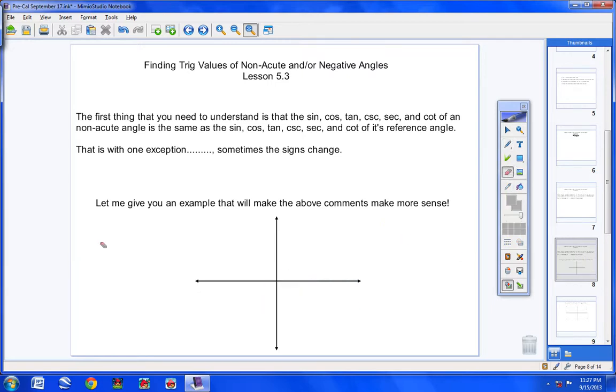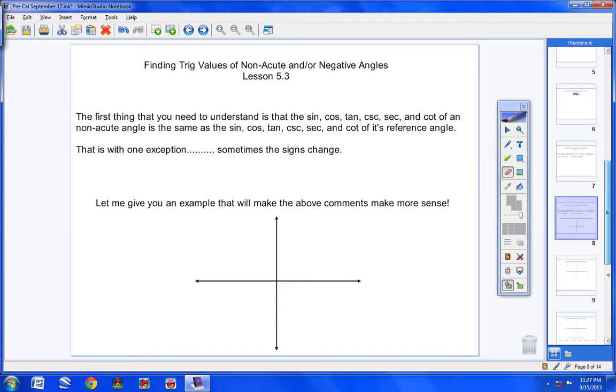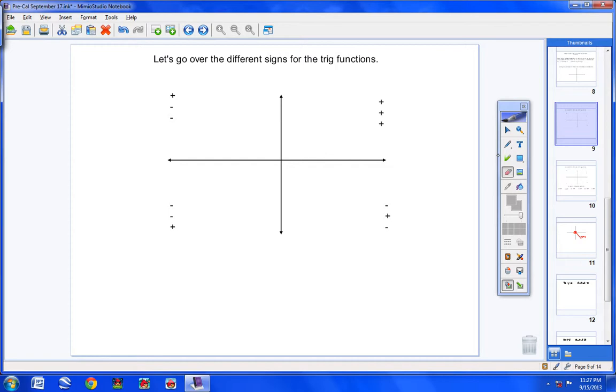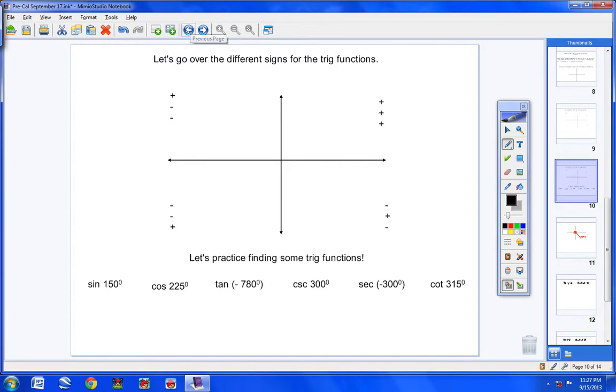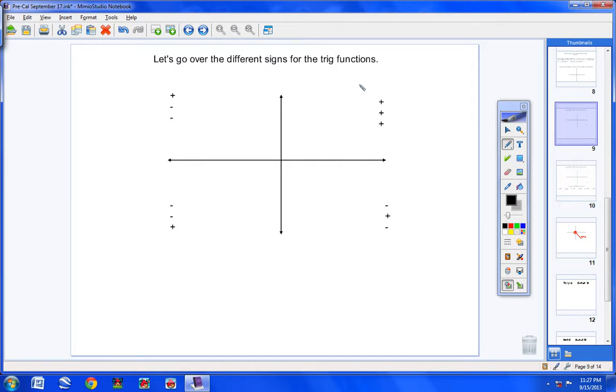So with that in mind, let's go ahead and jump ahead and look at some signs, and we're going to tie all this together. Now, please write this in your notes. You need to know this. Let's go over the different signs for the trig functions. Now, first of all, this is quadrant number 1. Don't forget that. This is quadrant number 2. Please don't forget that. This is quadrant number 3, and this is quadrant number 4. Now, when I say the sign sequence for quadrant 1 is positive, positive, positive, that means sine, cosine, and tangent. And by the way, their inverse functions go along with them. So if sine is positive, then also cosecant is positive.